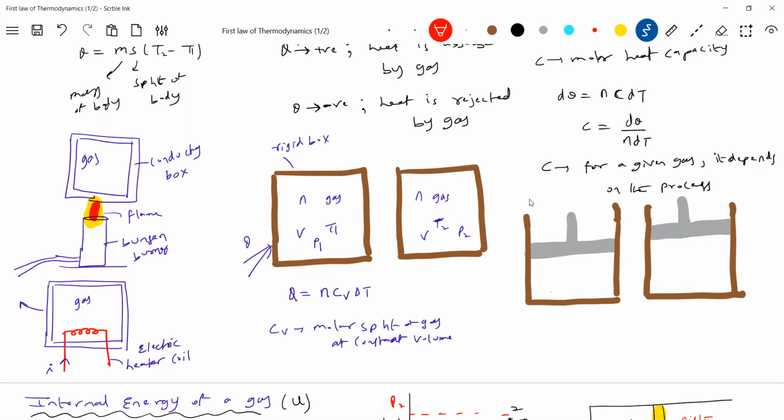Okay, I'll supply heat. The gas is at temperature T1. We know there is some atmospheric pressure force, P0 into A, and the volume of gas is V1. I'll supply heat. Then are you seeing the piston has risen up? The temperature is T2, volume V2.